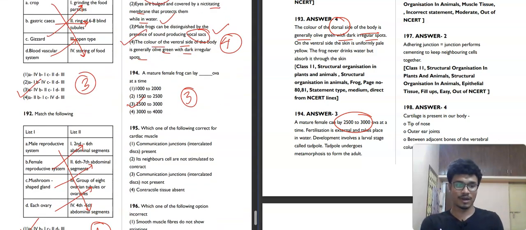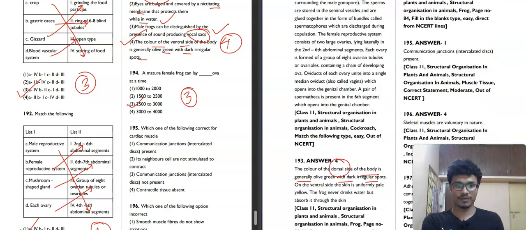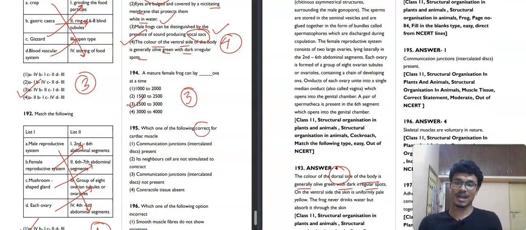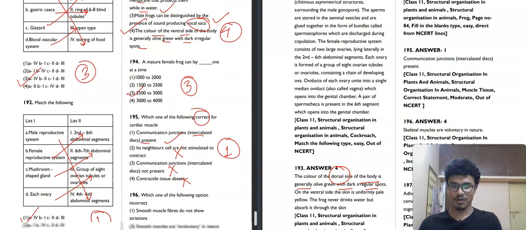Question number 195. Which of the following is correct for cardiac muscle? Communication junction intercalated discs are present. Yes. In it, neighboring cells are not stimulated to contract. Yes, the heart contracts. That's why it is not correct. The SA node, you know, that is the junction action potential. Communication junctions are not present, not correct. Contractile tissue is absent? Contractile tissue is present. The heart is contractile tissue. So the answer will be the first option. 195, first option.